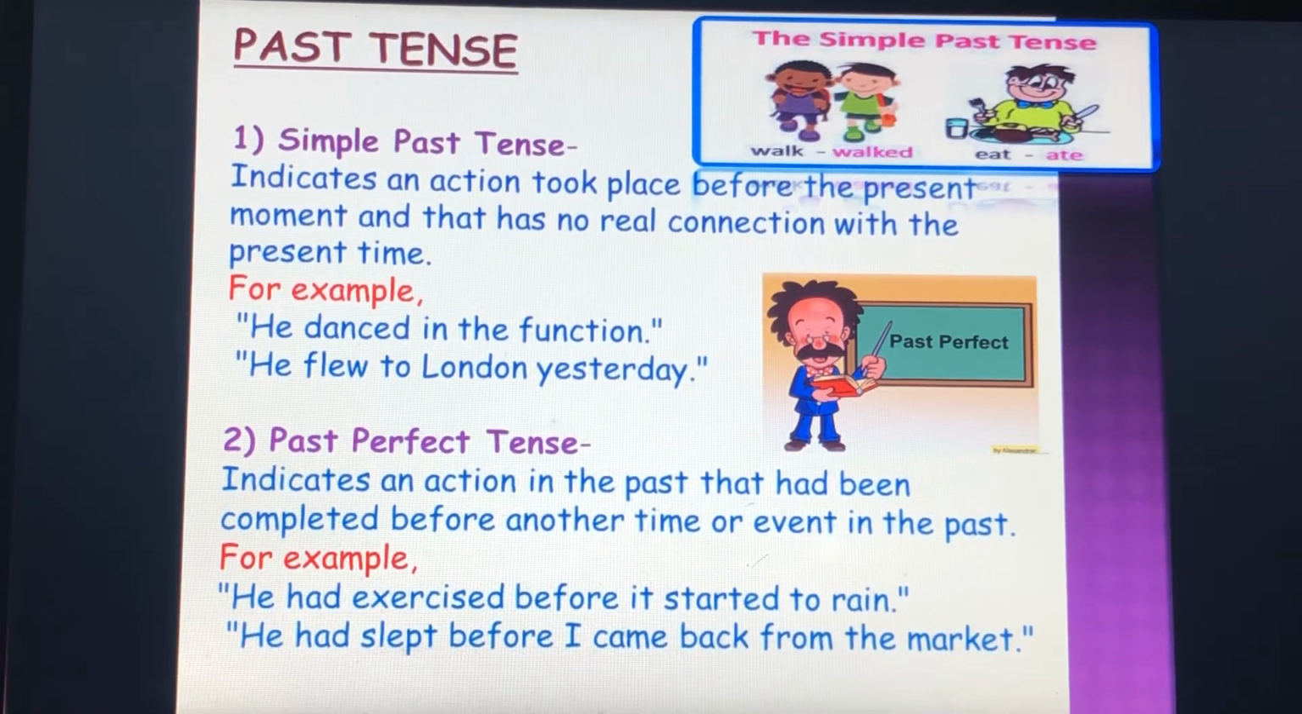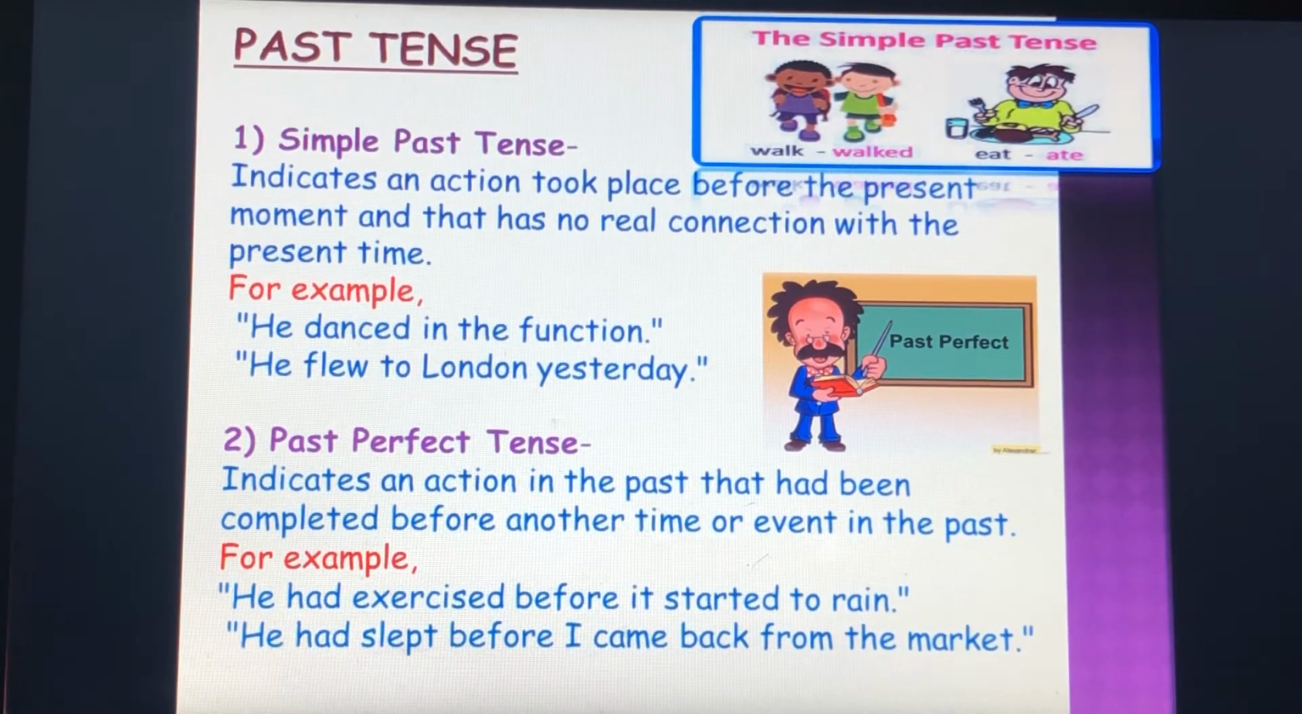Past perfect tense. Past perfect tense indicates an action in the past that had been completed before another time or event in the past. For example, he had exercised before it started to rain. He had slept before I came back from the market.